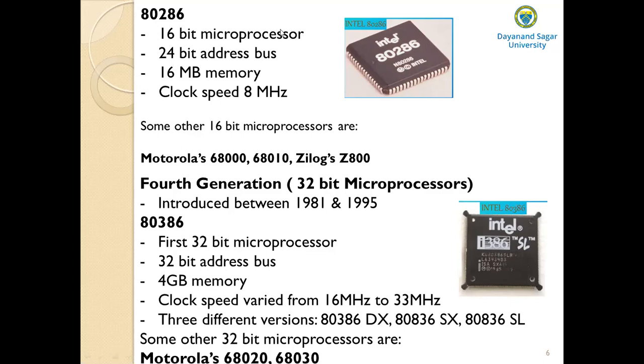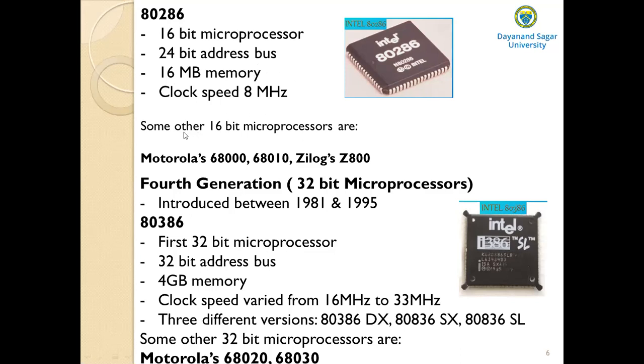So obviously they expanded the memory capacity. What is the memory capacity? 2 to the power of 24, that means 16 MB of memory. So the 80286 is capable of addressing 16 megabytes of memory. And the clock speed is 8 megahertz.